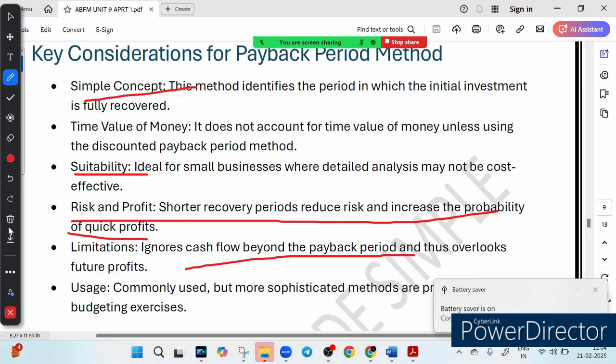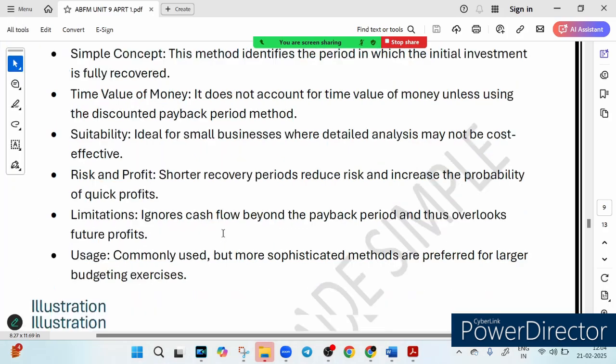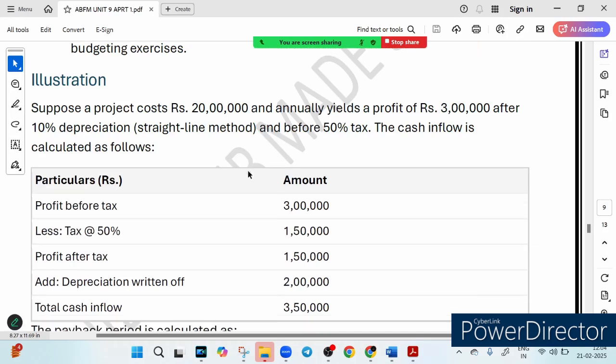So let me illustrate it using an example which is provided in your book. The same example I am providing you. You can see it here. So suppose a project costs, imagine you are investing 20 lakh in a business, and every year you earn a profit of 3 lakh after accounting for depreciation. But wait, we still need to pay tax, right? So let's calculate the actual cash inflow step by step.